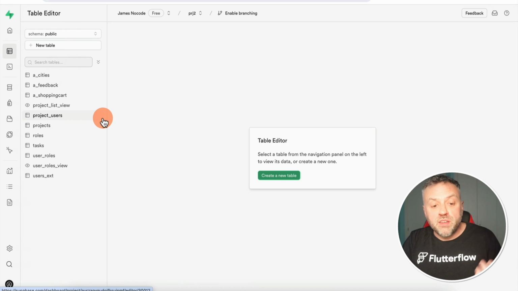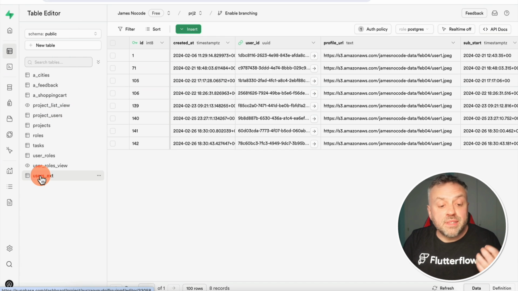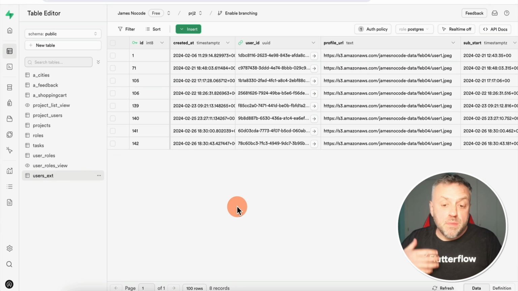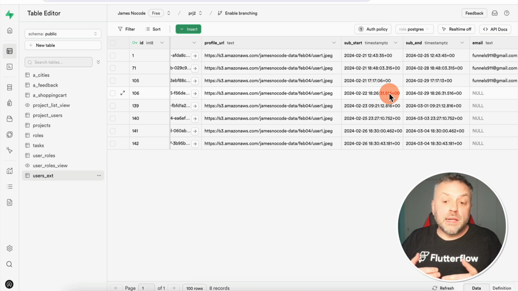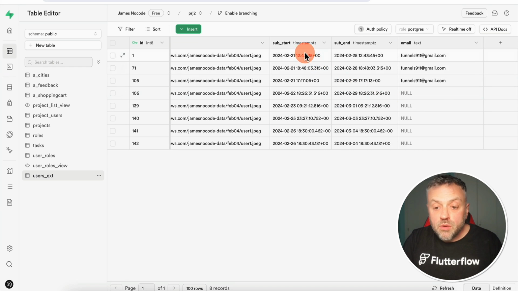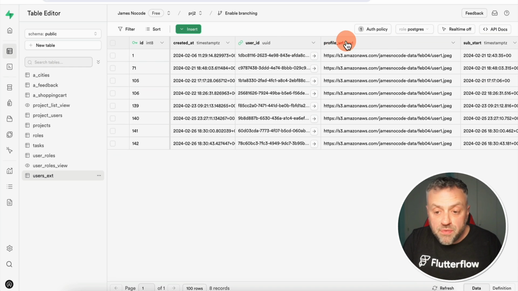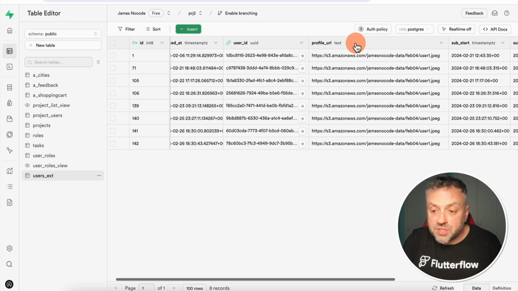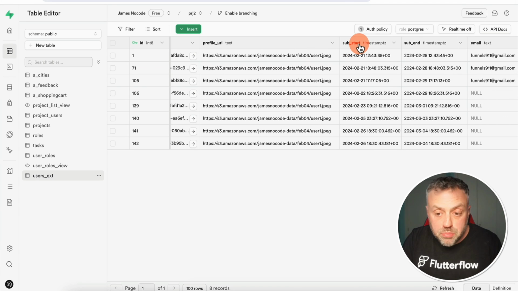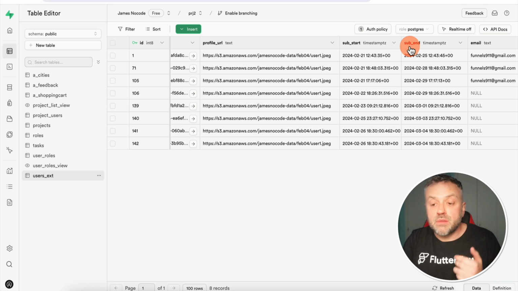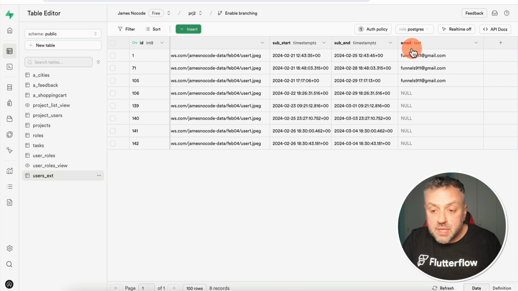So if I go to one of my tables here, and let's say I have a table called users extension, which is an extension of the built-in users table, allowing me to attach additional data to each user that I can't really do with that original users table. Well, as you can see here, I have a bunch of fields. I have the profile URL, which is text. I have the subscription start, which is a timestamp. I have the subscription end, which is a timestamp, and I have the email, which is text.